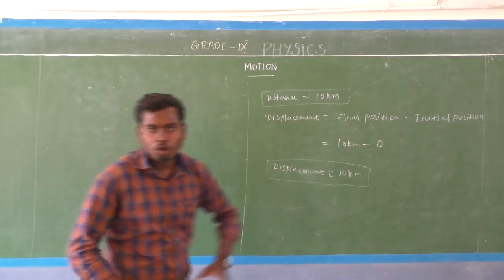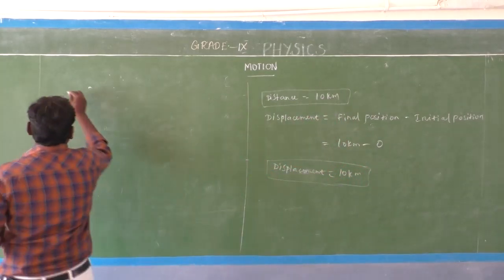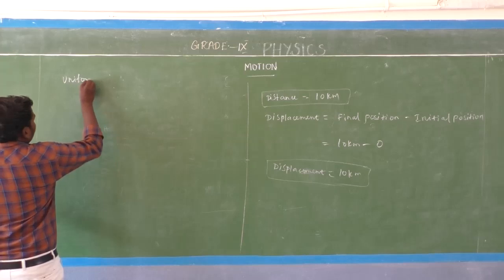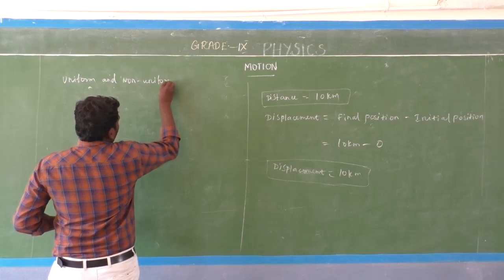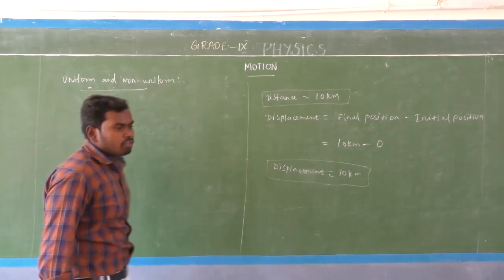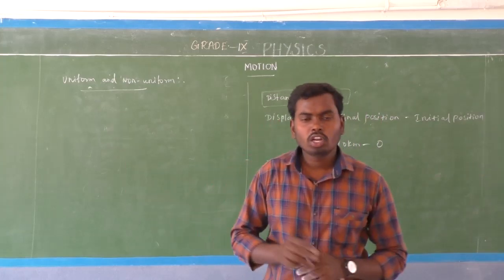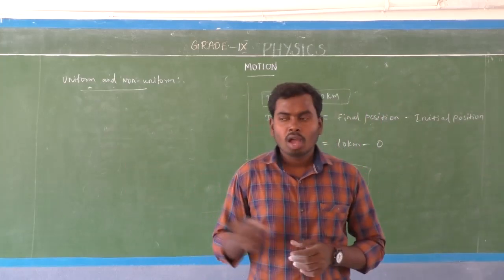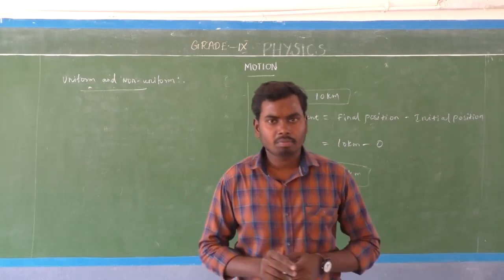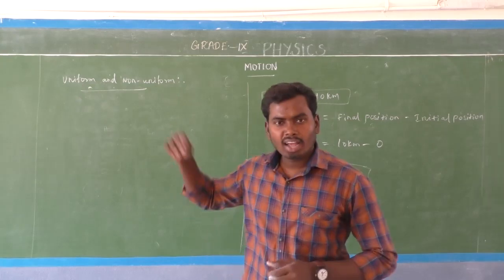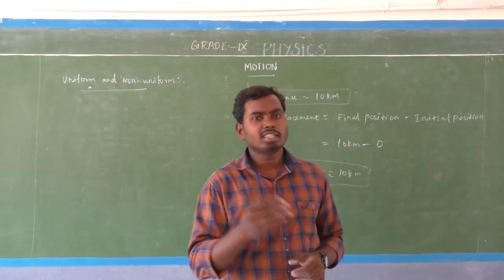So next one is uniform motion and non-uniform motion. Okay, first, what is uniform? Uniform means equal. An object covers equal distances in equal intervals of time. That is uniform motion. Whereas in non-uniform motion, an object covers unequal distances in equal intervals of time.